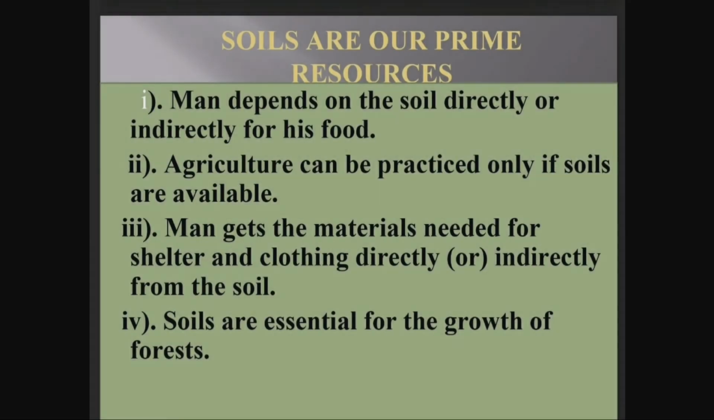So, soil has a very vital role among humans as well as nature. Man depends on the soil directly or indirectly for his food. Agriculture can be practiced only if soils are available. Man gets the materials needed for shelter and clothing directly and indirectly from the soil. Soils are essential for the growth of forests. So, because of all these, soil is considered one of the most important natural resources.